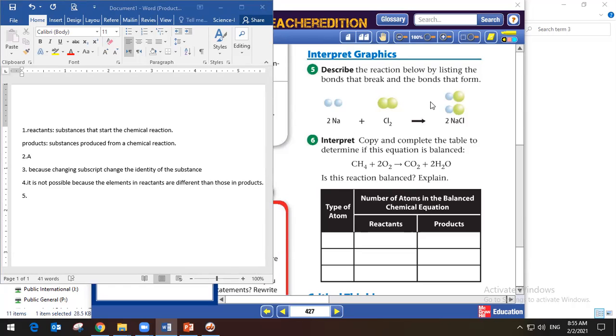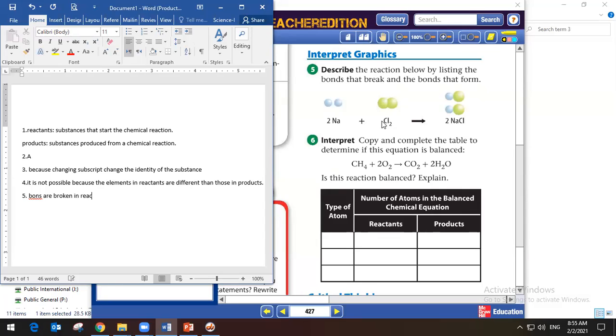He asked, tell me what happened regarding the kind of the bonds. The bonds broke in both sodium and chlorine. So here we see that bonds are broken and they are rearranged. Just give me a minute to write.